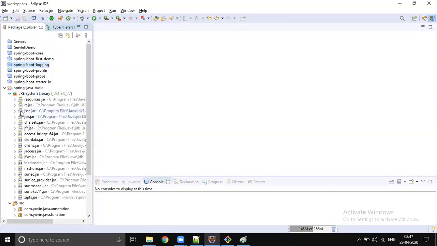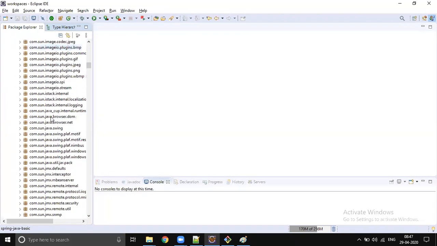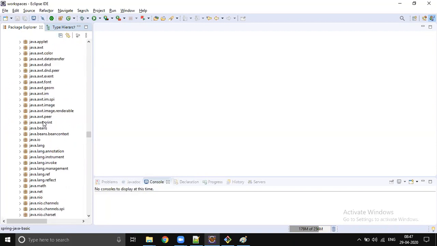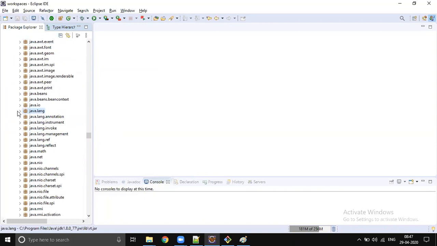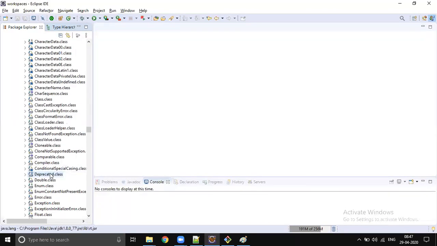To see the Java predefined annotations, the entire set of Java classes is present inside rt.jar. All the predefined annotations are present inside the java.lang package. Here you can see annotations like @Deprecated.